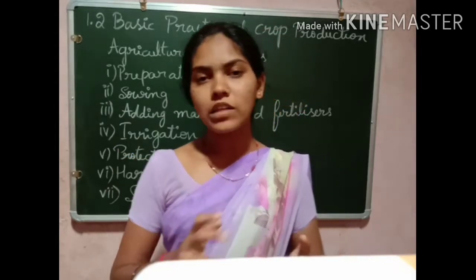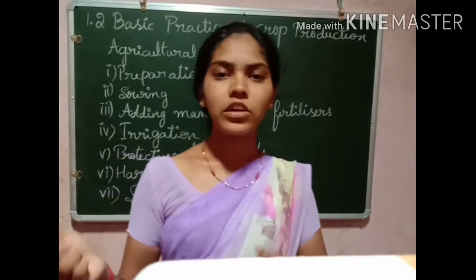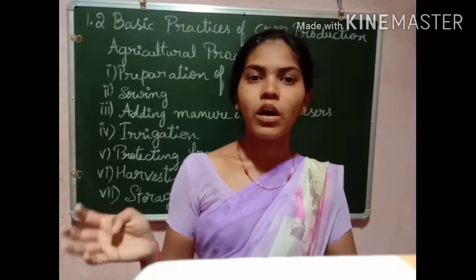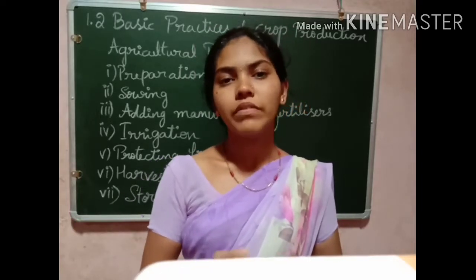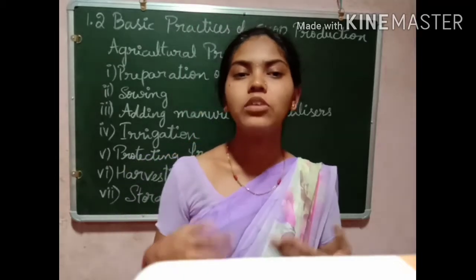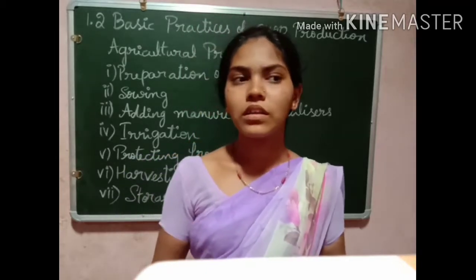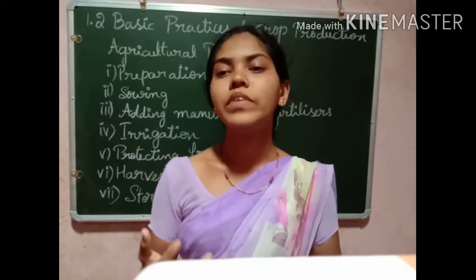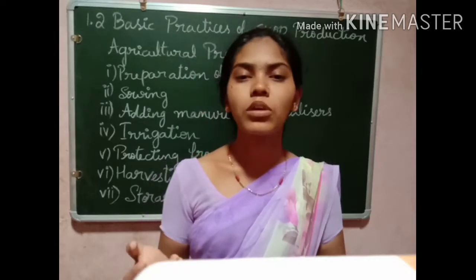Not only during the cultivation of crops, also when you grow ornamental plants in your garden, when you grow any plants, you have to take care of them. You have to nurture the plants. Then only you will get good quality crops.